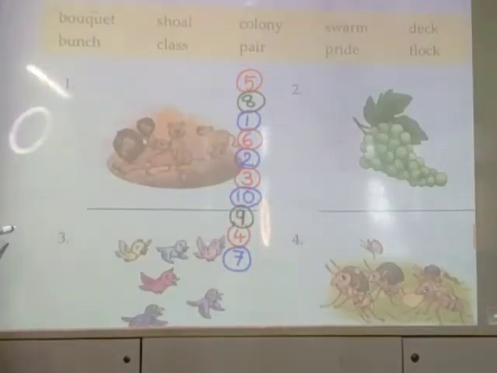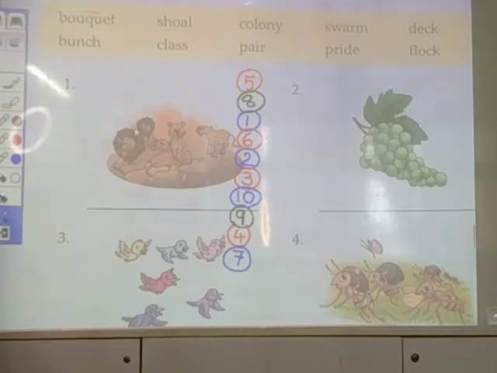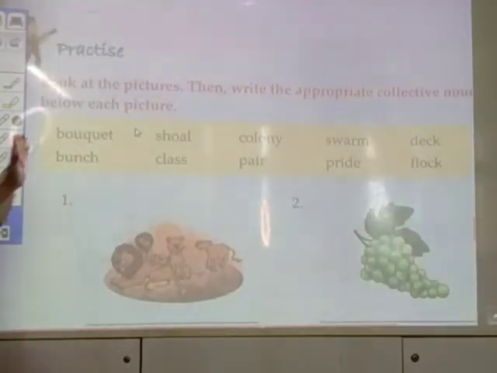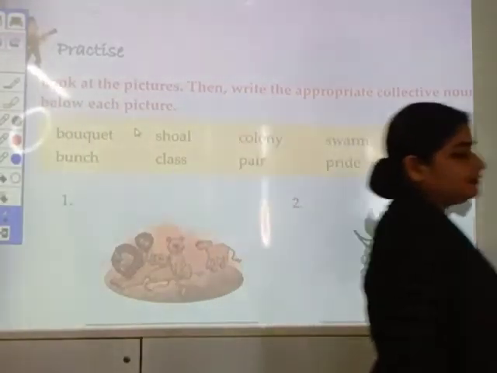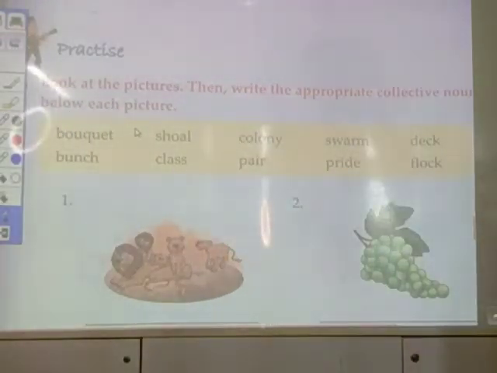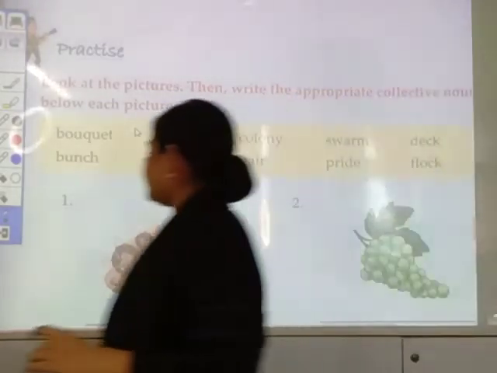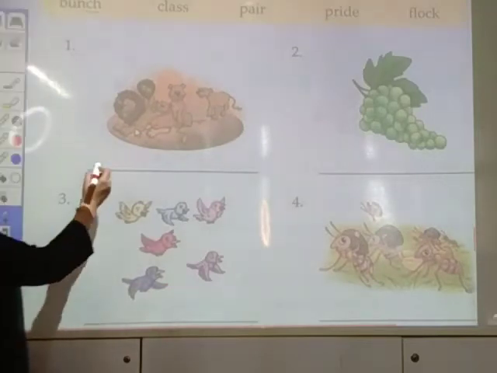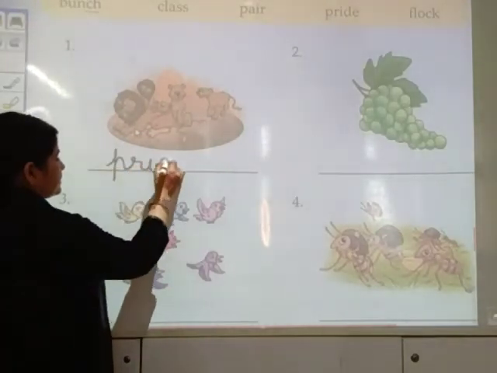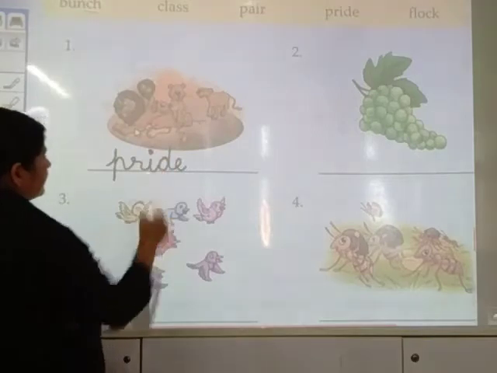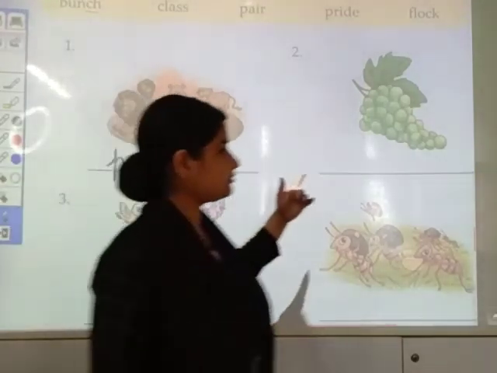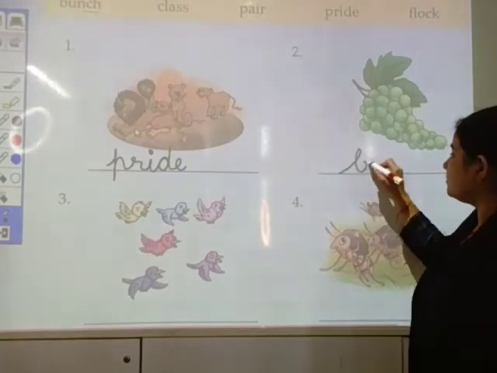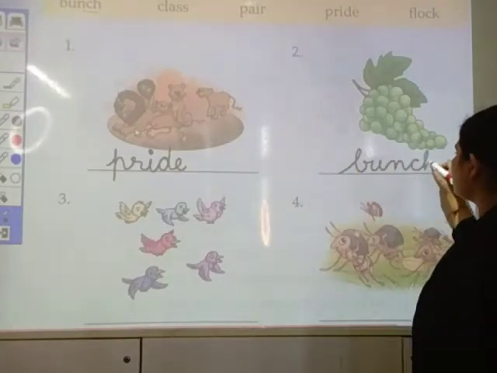The next exercise, pictures are given, and in the help box all the collective nouns are given. We just need to write their collective noun. What are a group of lions called? It is called a pride, P-R-I-D-E, pride. A group of grapes is called a bunch, B-U-N-C-H, bunch.